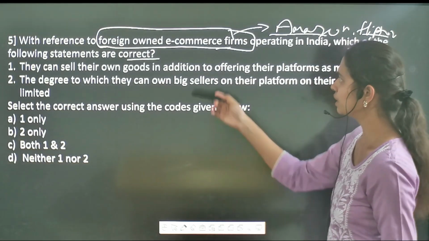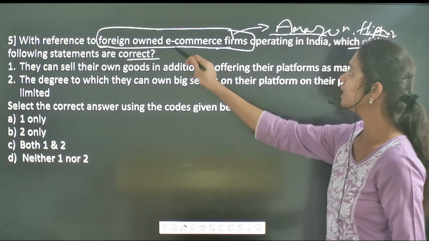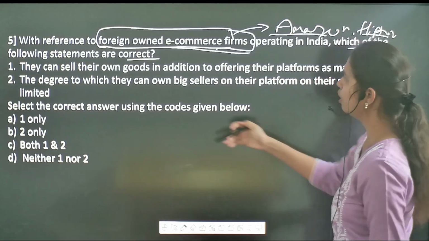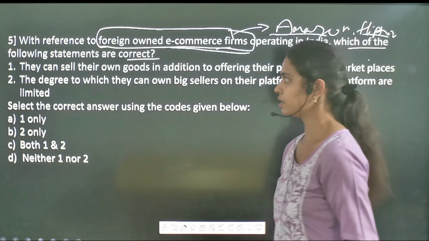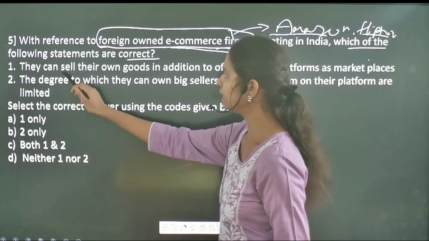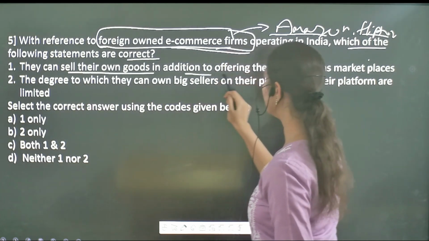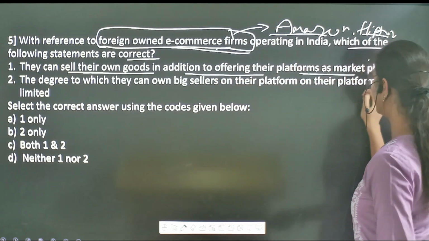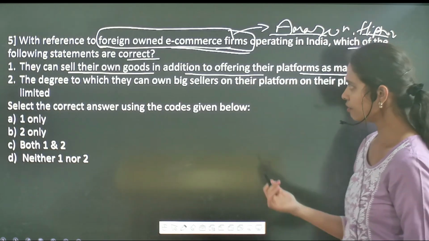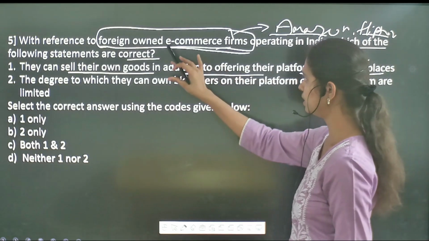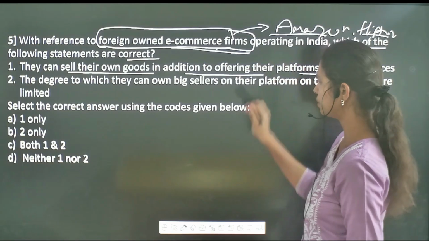With regard to foreign owned e-commerce firms operating in India, which of the following statements are correct? Here, if you see the first one: they can sell their own goods in addition to offering their platform as a marketplace. First and foremost, take Amazon for example.